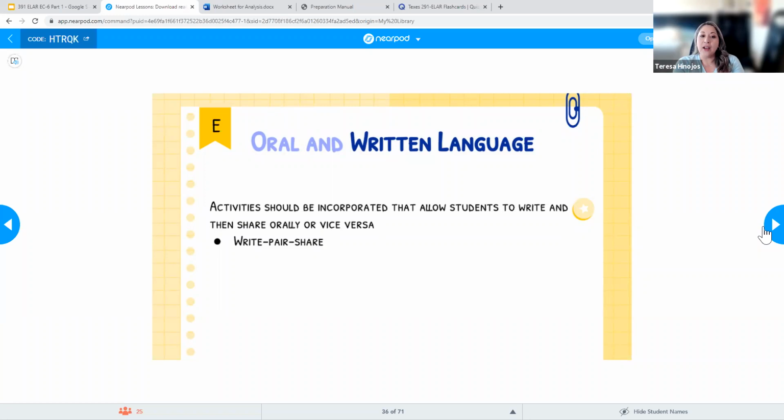So then you could also have them do a write-pair-share, of course, as they get older. So, I want you to go ahead and think about this question, and write down your response. So they'll write down a couple of sentences and then partner up with someone and share what they wrote. So just having them practice that. And that's going to help with their writing and their reading as well, right? So they're all interconnected.